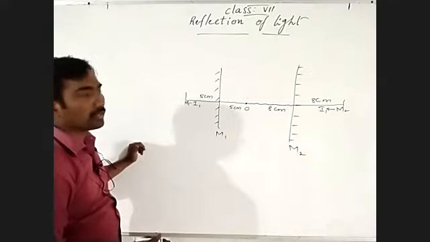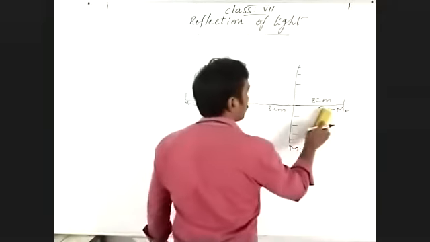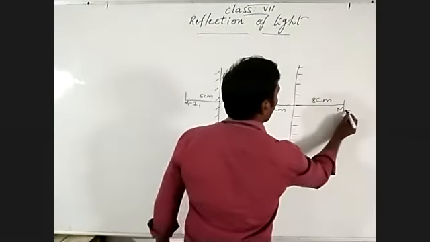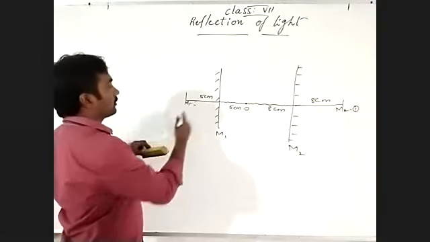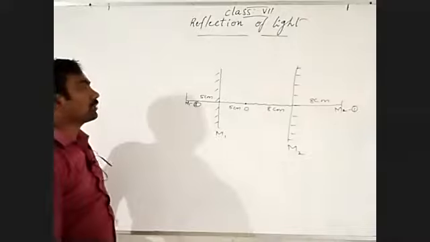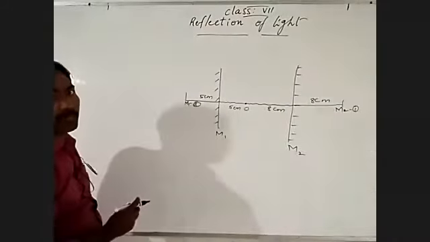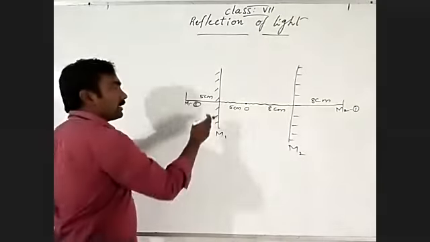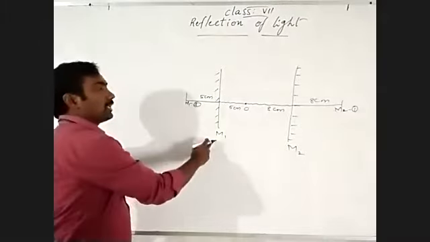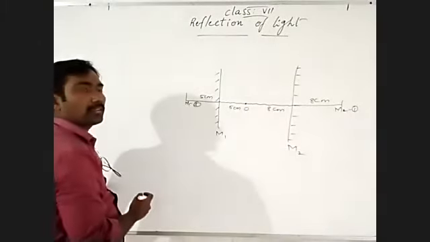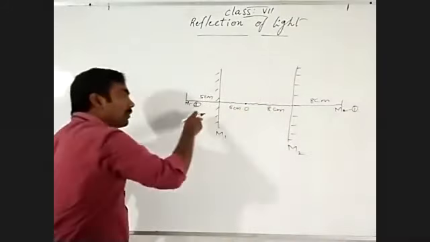Understand? Otherwise, if you are confused: mirror 1, first image; mirror 2, first image. Now we are going to talk about mirror 1, second image. Second image means this first image should form again in the other mirror. First we formed the object's image at the same distance, then that image forms in this mirror.